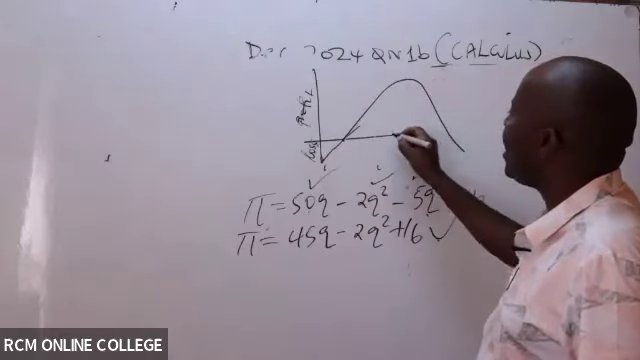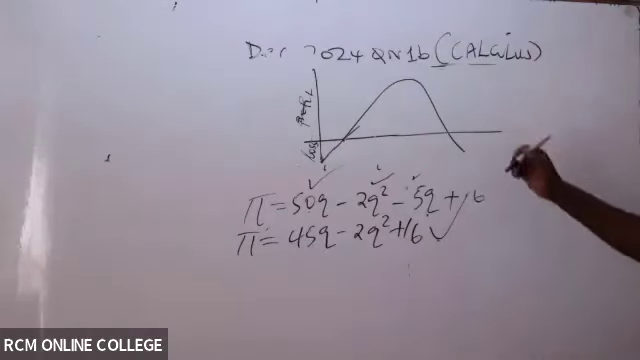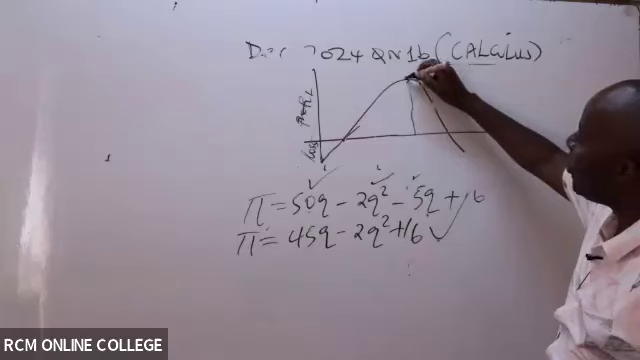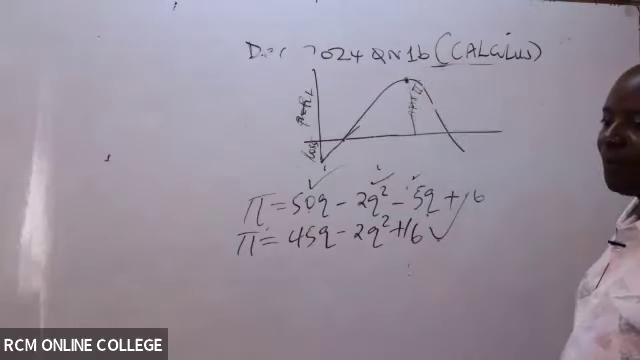You continue again, but you can't make profits forever. After some time, you're going down. All right? So this is the point of maximum profit. This one here is the point of maximum profit.